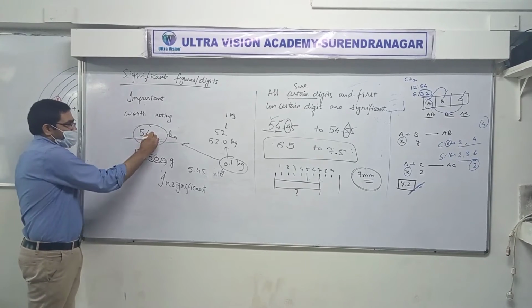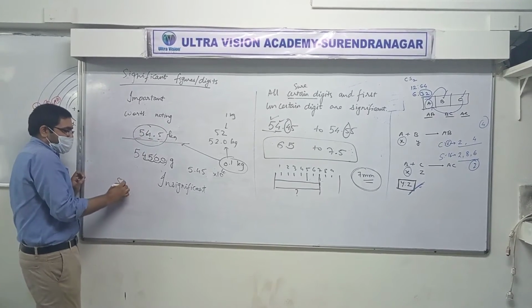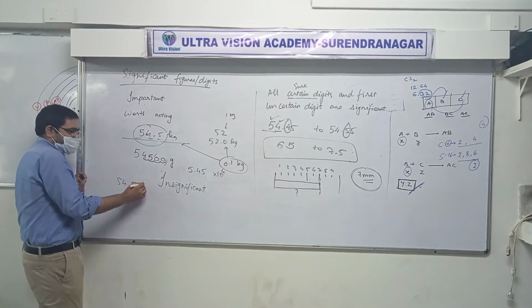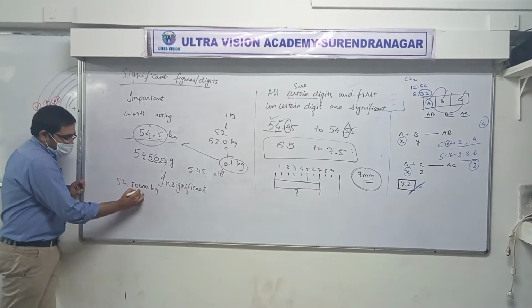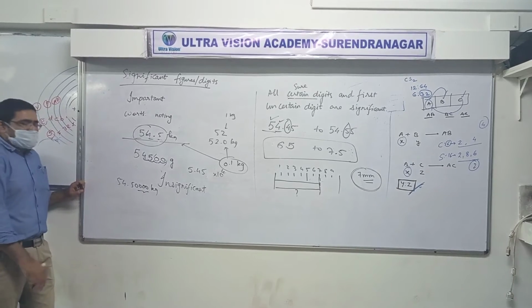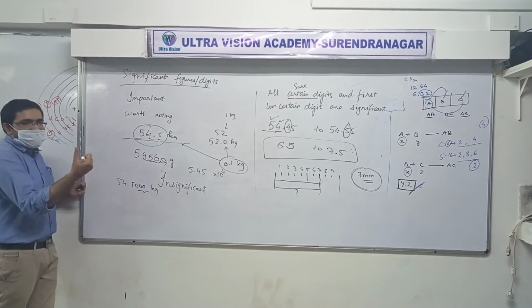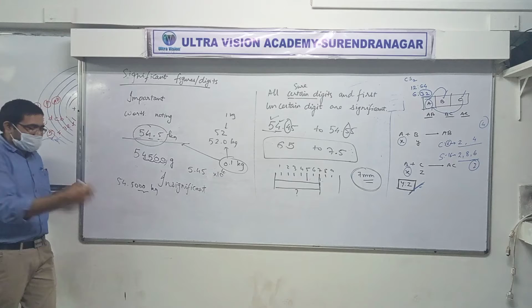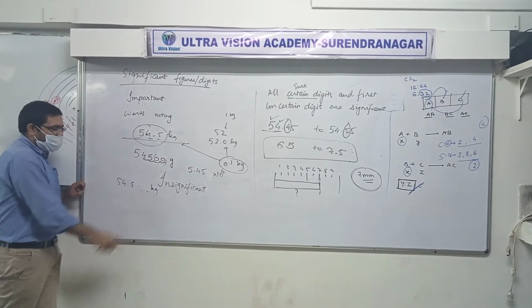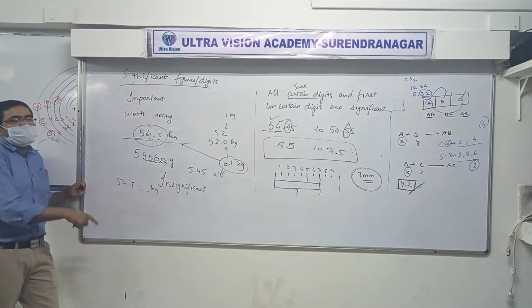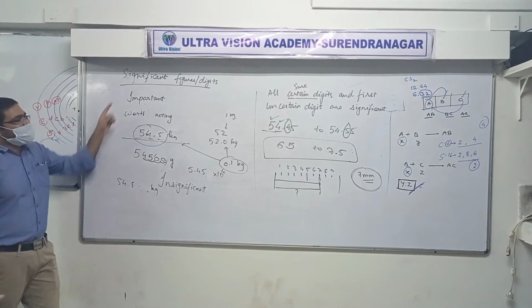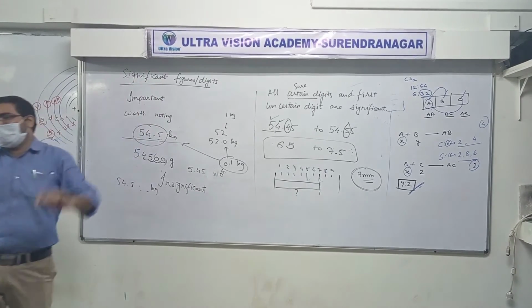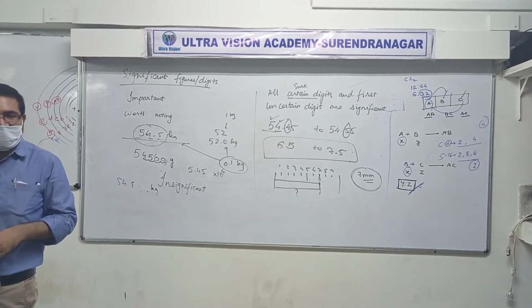But suppose instead of writing 54.5, someone would have written it like 54.5000. Then actually these zeros were never measured. So removing them makes no difference. Now if you remove the 5, the meaning will change. Clear? So that is the meaning of significant figures or significant digits. Figures and digits are the same.